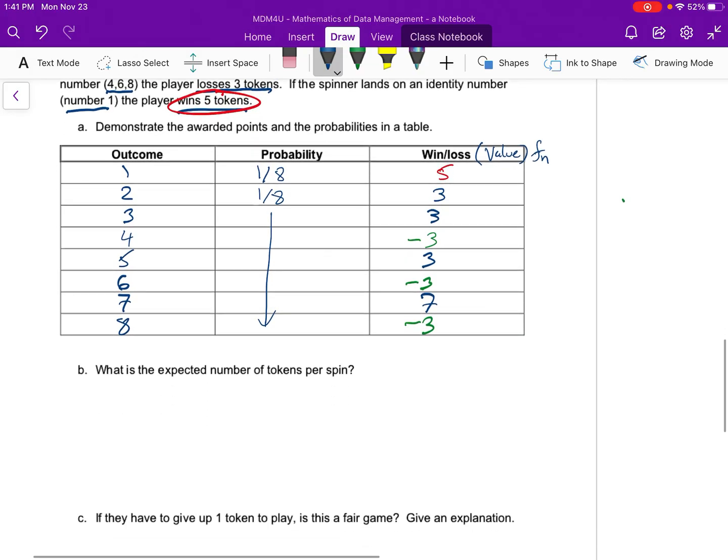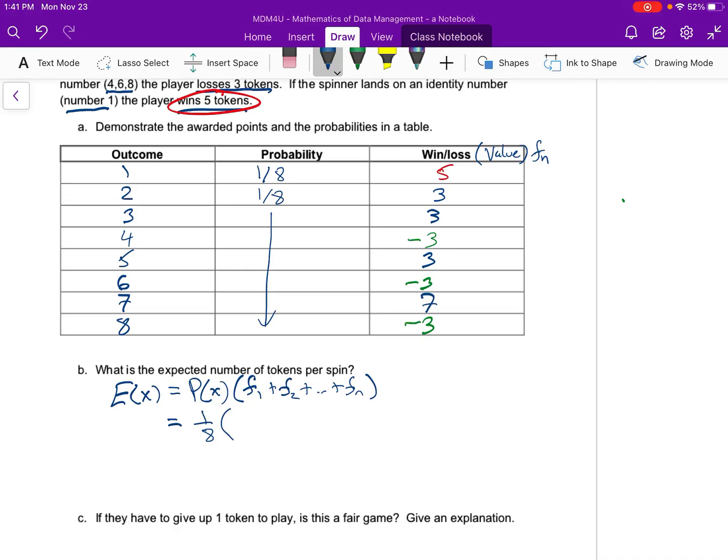And so when I come up with the formula here, the expected value, I take the probability, so P of X, and I multiply it by all of those different outcomes until I get all of my outcomes. So if I do that, I go 1 over 8. And then I simply take all these values and put them together. And put a plus 7 there.